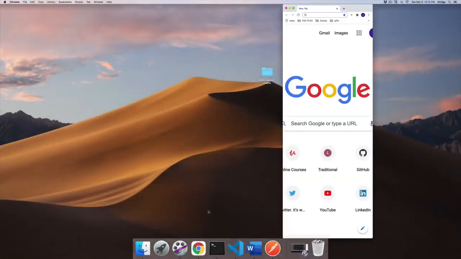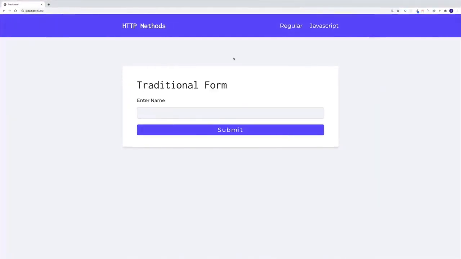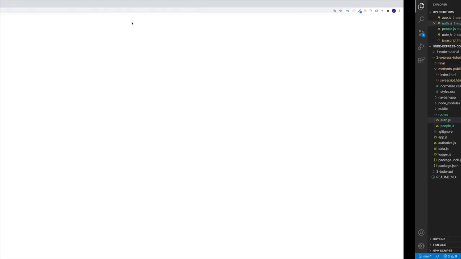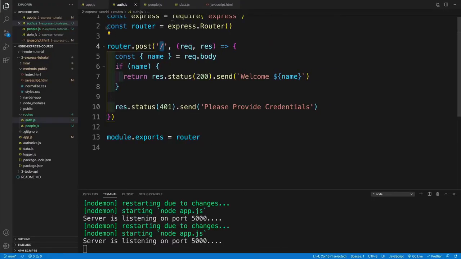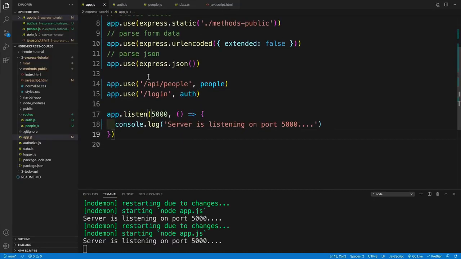And you know what? For this one, just to make things a bit more interesting, why don't we use the browser? Now, keep in mind, you can still use Postman if you want, but I'm going to go the browser route. So we're going to go with new window. I'm going to go with localhost 5000 here. And of course, this is going to be the small screen. I have a traditional form. So let's go with some kind of name, Peter, and I send, and I have welcome Peter. And of course, if that is the case, I know that my functionality works. So we are in good shape.